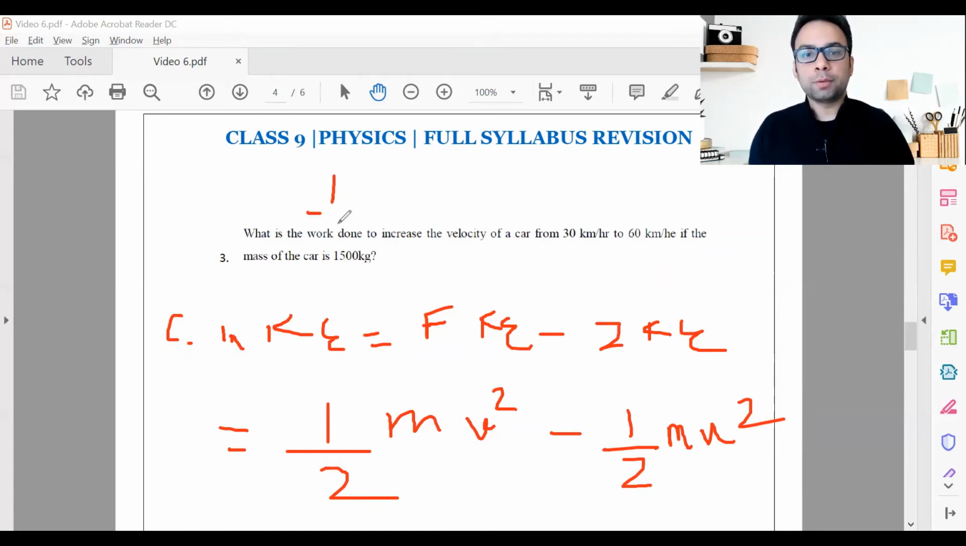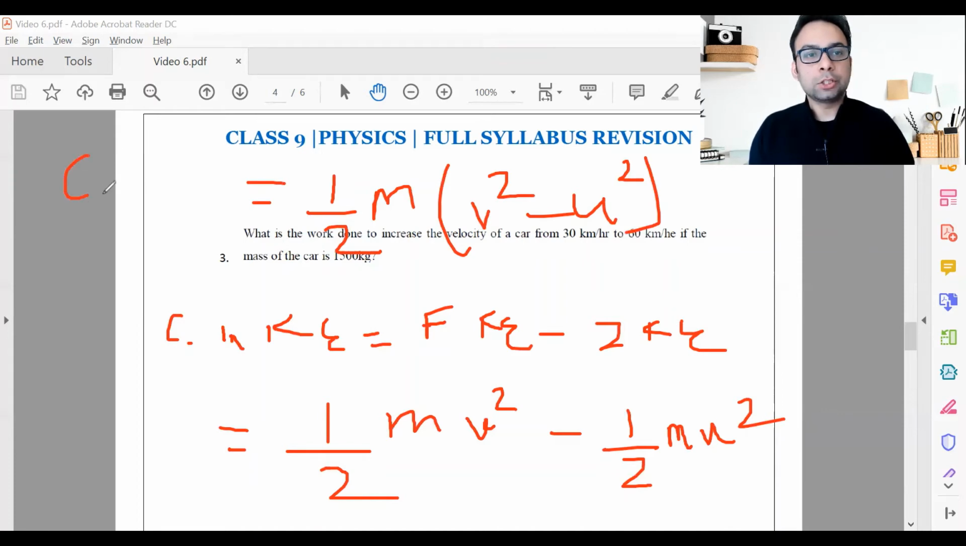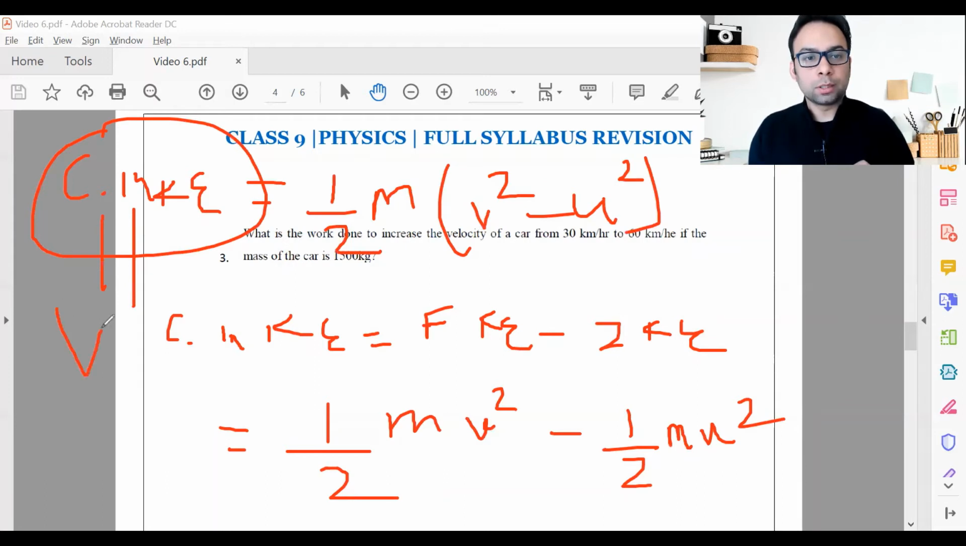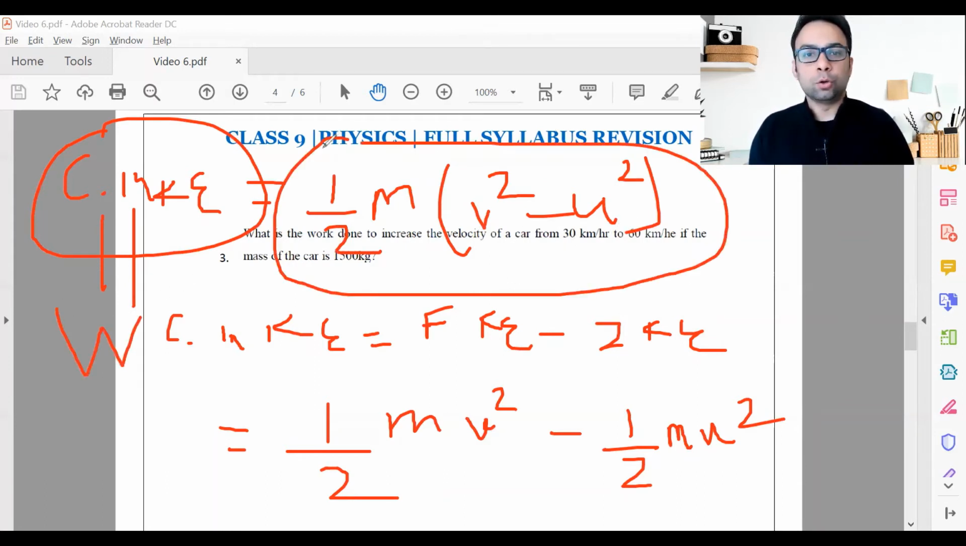What can we take common? We can take half m common. That leaves me with v square minus u square. This is how I can calculate the change in kinetic energy. As simple as that. Now I just have to put in the values. But now let's see. Change in kinetic energy, we know that this is directly equal to the work done. So if we calculate the change in kinetic energy, that means we know that this is the value of work done.